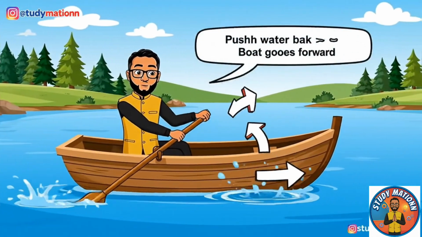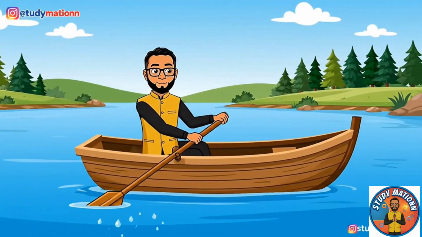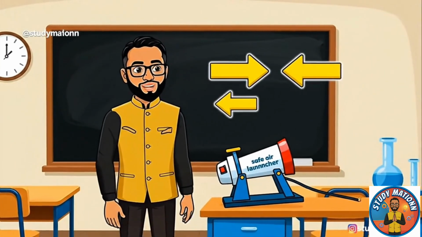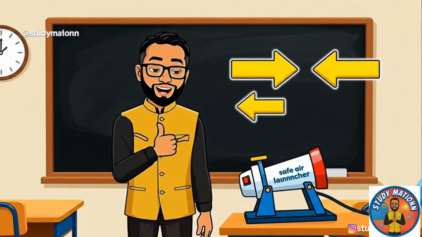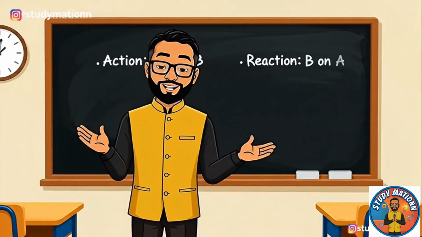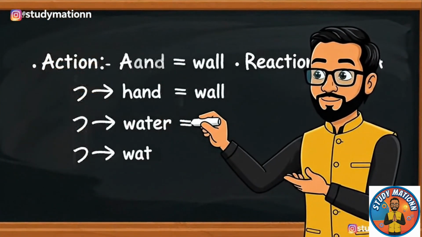Rowing pushes water backward. The reaction moves the boat forward. When a device pushes a ball forward, it recoils backward equally. Action and reaction act on different objects with equal magnitude.